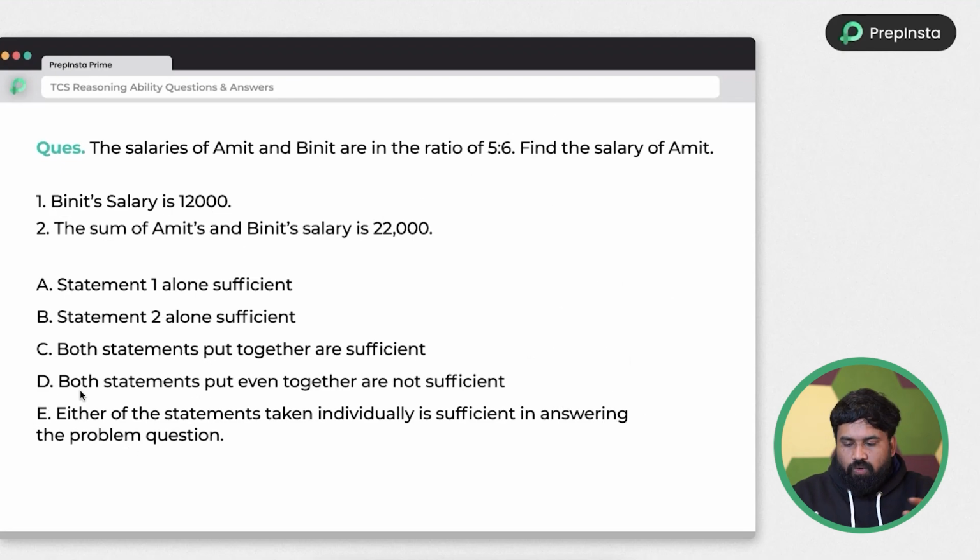See guys, how we do it without using pen and paper. Simple. I see the question: the ratio is given and one person's salary is given, and you know the ratio, so you can find the second person. Okay, I can find 1 alone. Next, second alone: ratio is given and the sum of the salaries is given, so I can divide between the two. So here also I am finding the answer. Option E, either. This is how you need to solve the questions in your examination, so that it will be very useful for your time and everything. So just look into the next problem.